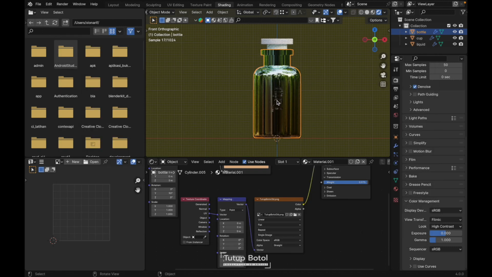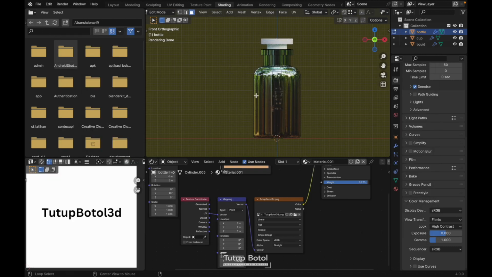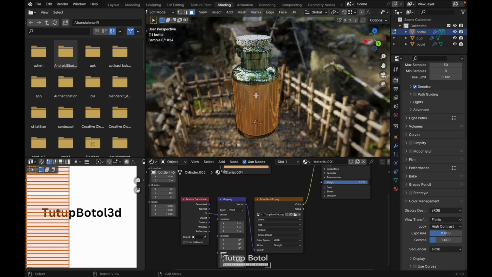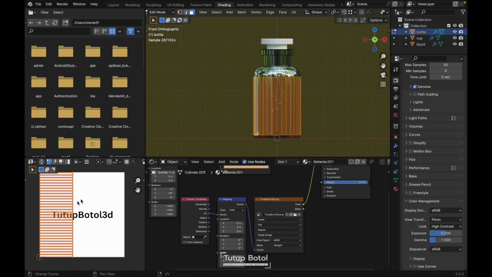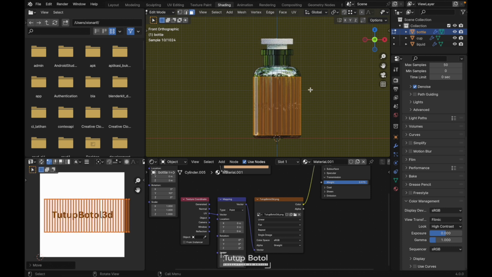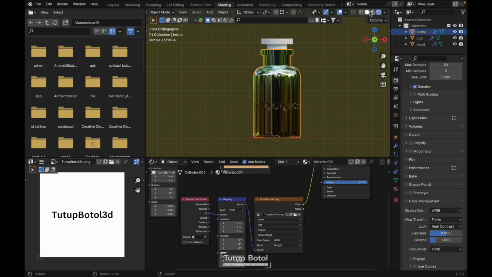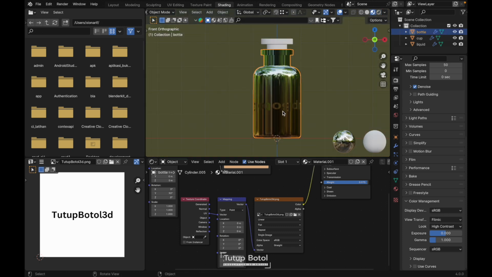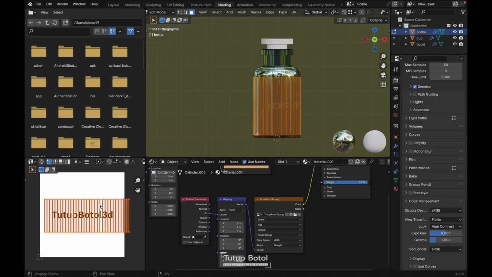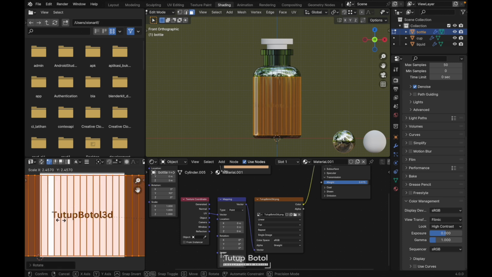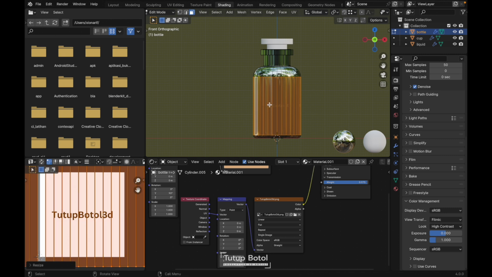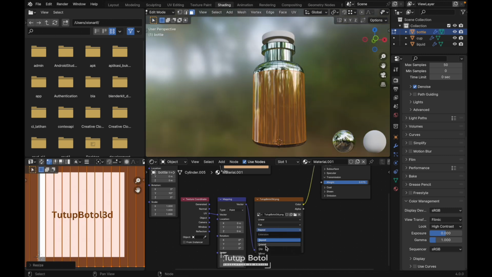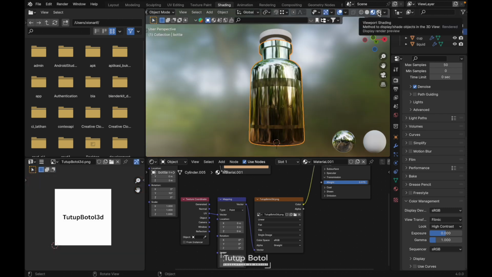Tap to the edit mode. Just select all of this face over here to front view, and we need to adjust this one. Let's see how it looks. Let's change it to the material preview. We need to rotate it, just adjust it, and scale it, and change the repeat to clip. Let's go back to the render preview.